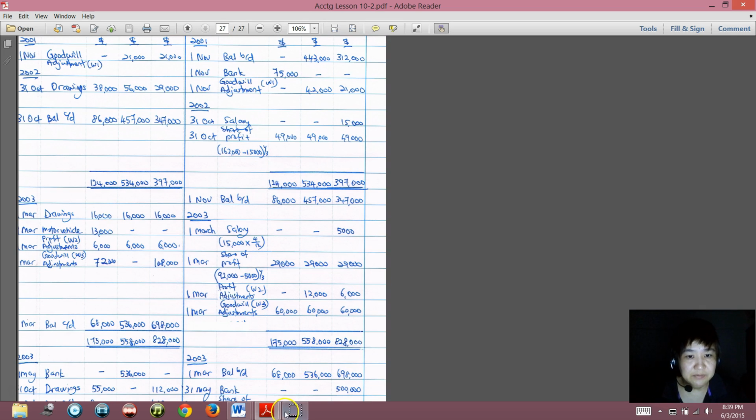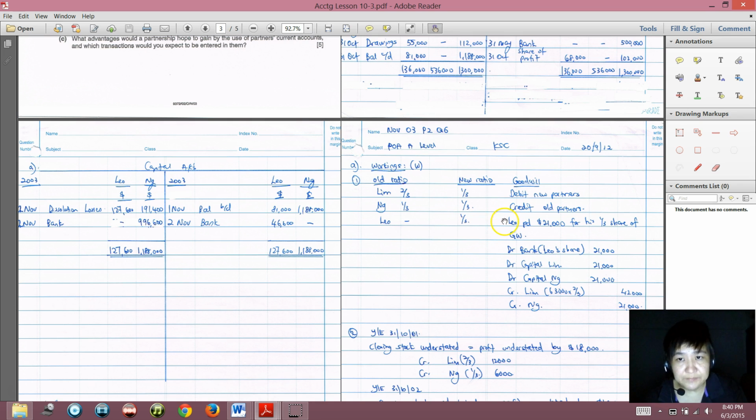So now we will look into the goodwill adjustment. You see, Leo is the new partner in this partnership. When Leo was admitted, it says in the question that Leo has introduced 75,000 as his capital and 21,000 for his share of goodwill.